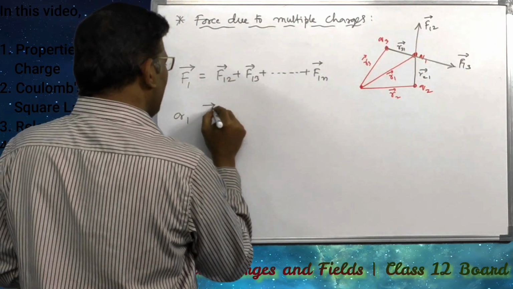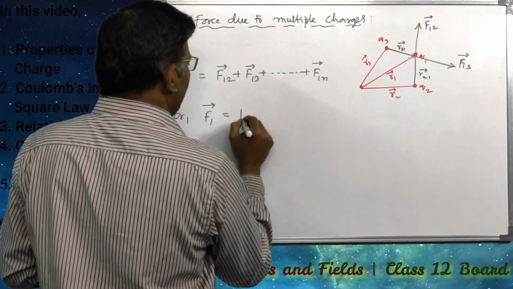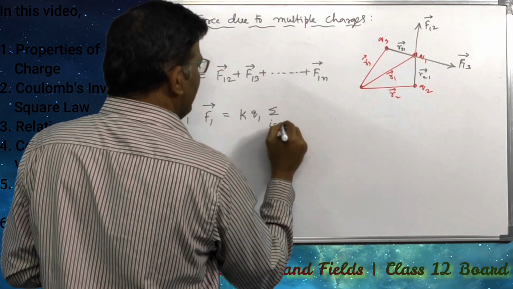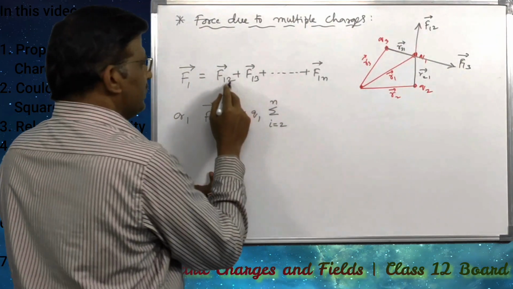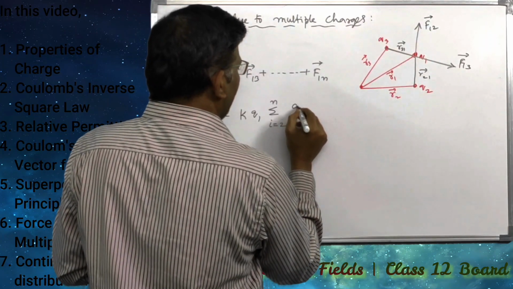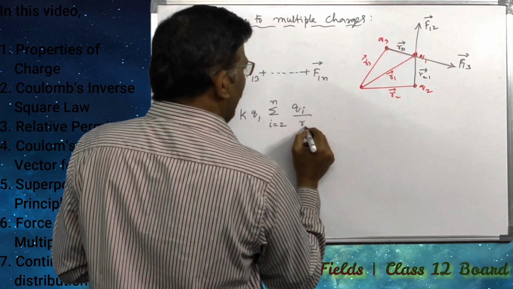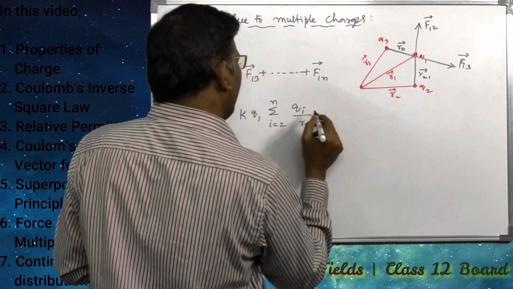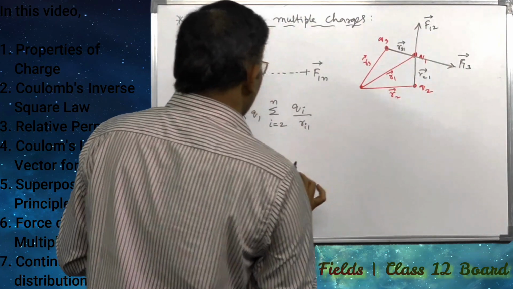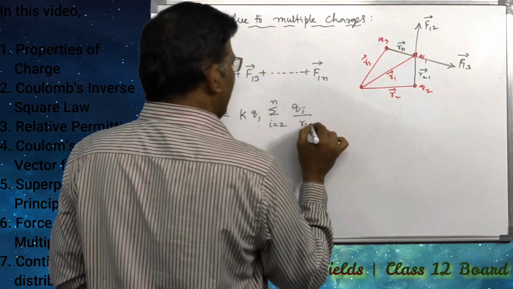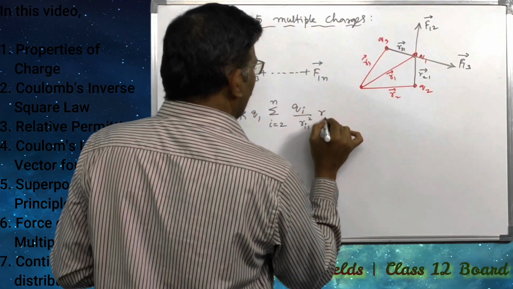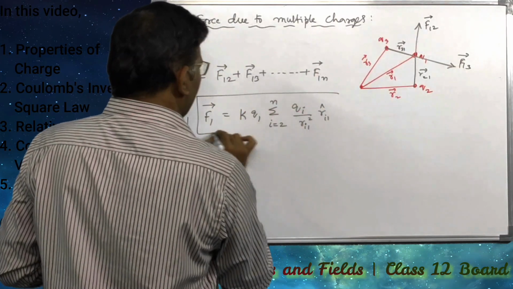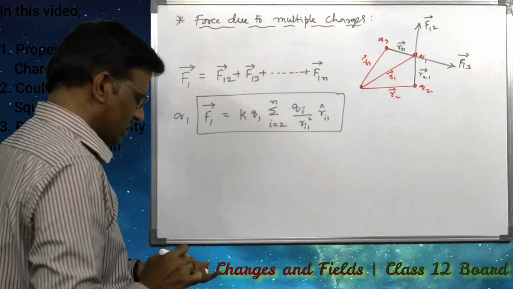Or F1 bar can be written as K into Q1 into summation i is equal to 2 to n, Qi divided by Ri1 square into Ri1 cap. So this is the force due to multiple charges.